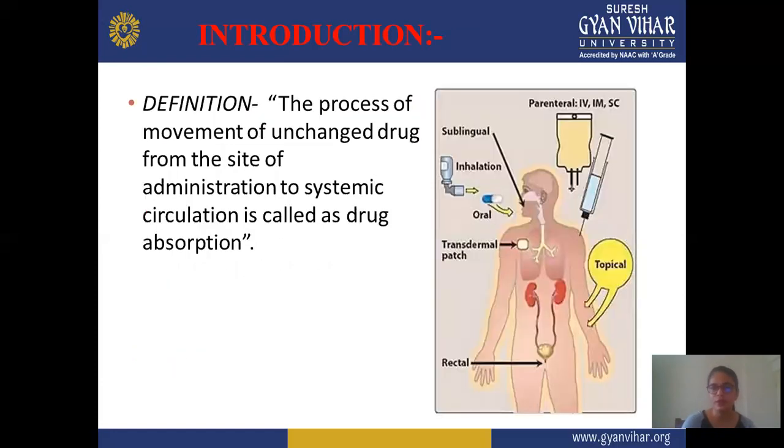In the introduction part, the definition: the process of movement of unchanged drug from the site of administration to the systemic circulation is called absorption or drug absorption. You know that absorption is a process. In this process, the drug goes from the site of administration to the systemic circulation, and the drug should be in an unchanged form. This movement of the unchanged drug is known as absorption.